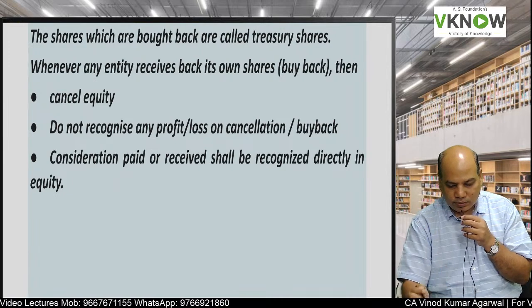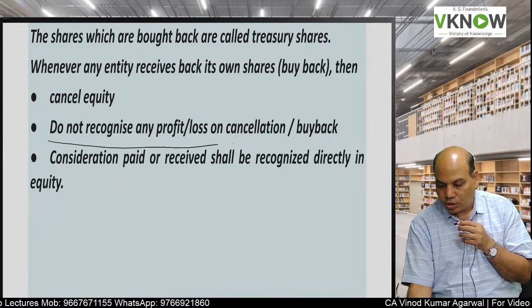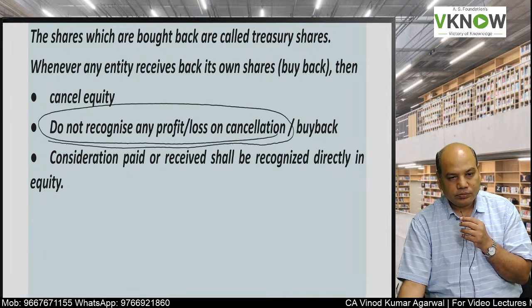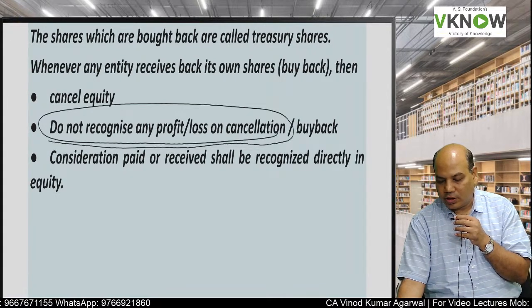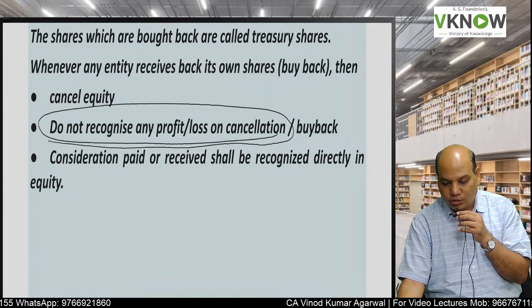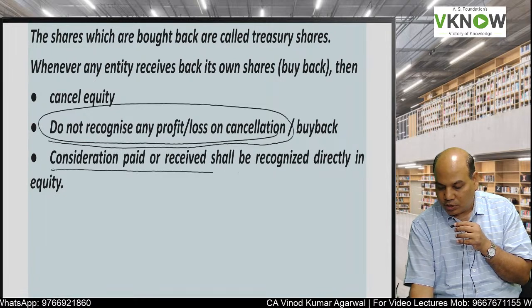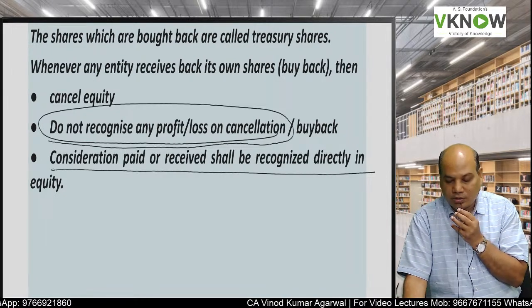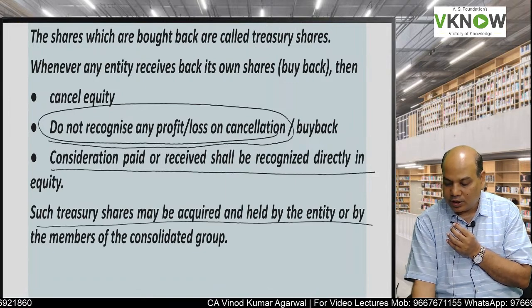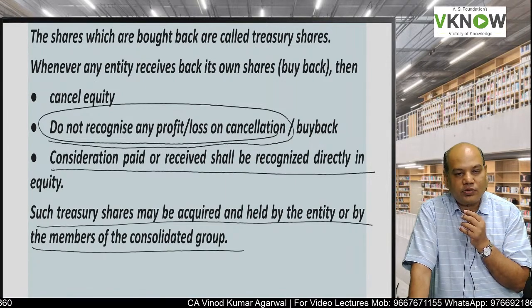Reduce your equity. Profit or loss will not be recognized in P&L account. Rather, it will be adjusted in equity only. Consideration paid or received will be recognized directly in equity. Such treasury shares may be acquired and held by the entity or by the members of the consolidated group.